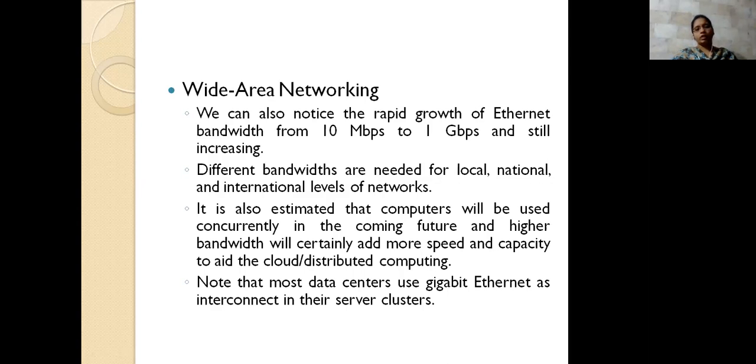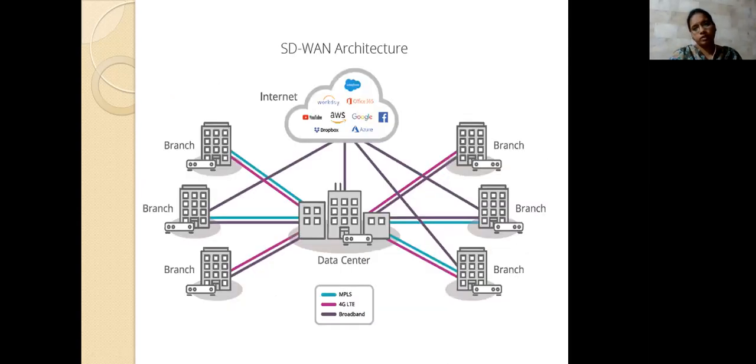You know the wide area network. Why are we using the wide area network? This is one example. I am taking one data center here. What the data center does here is maintain the branches. I am maintaining four different things here: MPLS, 4G LTE, and broadband also. So how are we using all these things? What is the WAN, wide area network? How are we going to provide these?